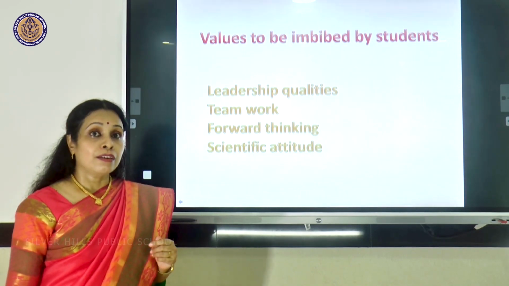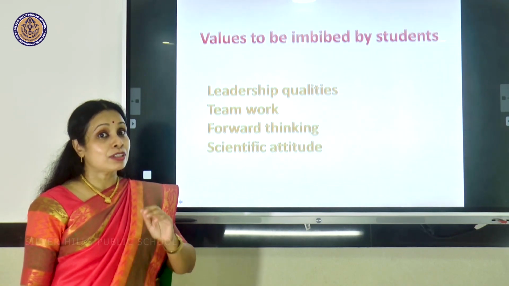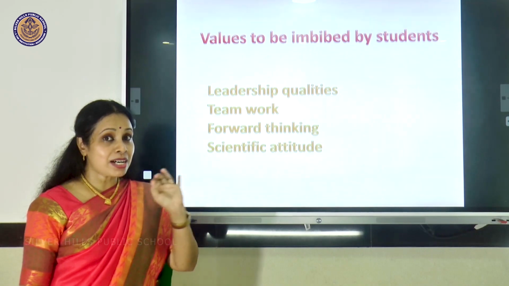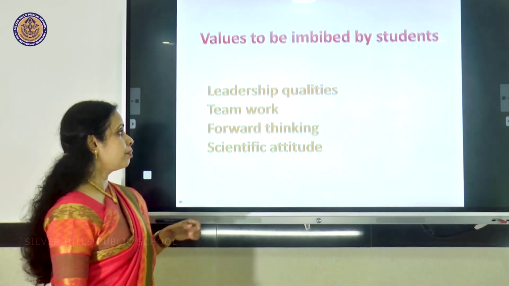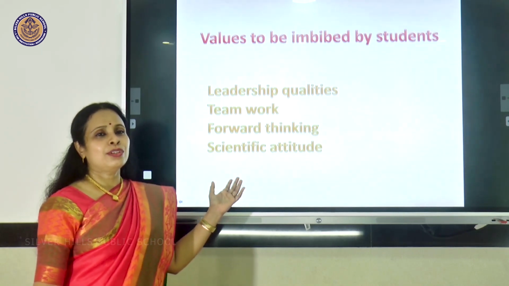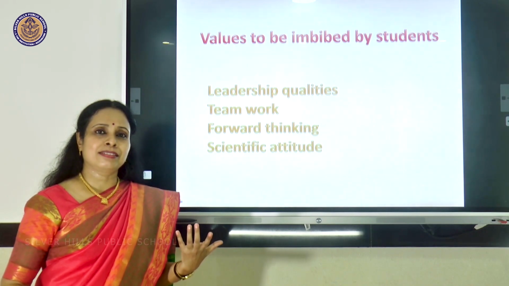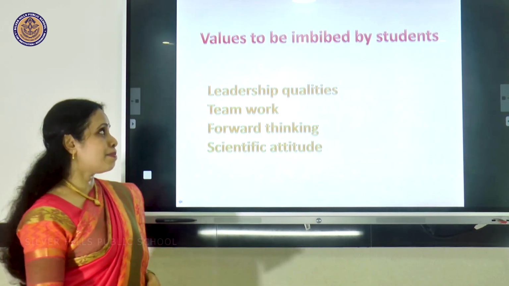Forward thinking. We saw the forward thinking of spinal cord which helped to protect us from that hot object, from getting burnt. So, you are knowing beforehand, forward thinking. And scientific attitude. You see, so many chemicals in your body having so much effect. So, these are the values you children must imbibe.